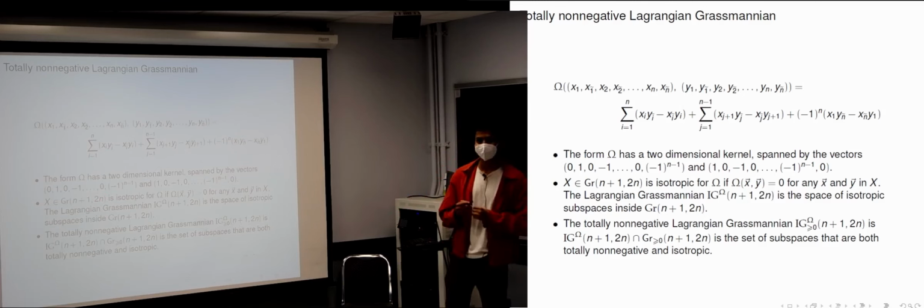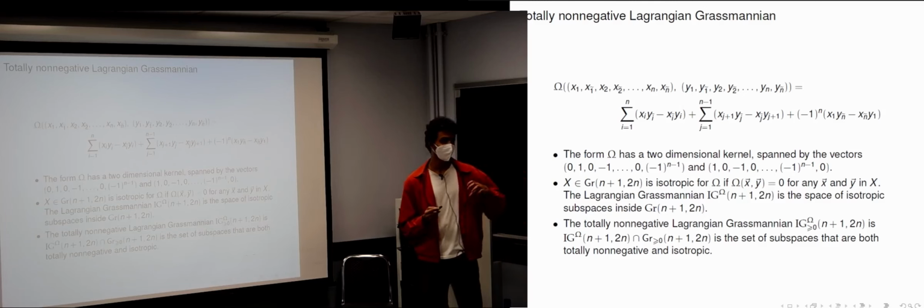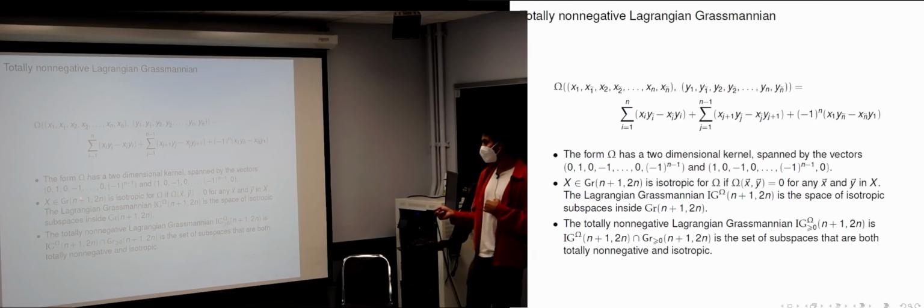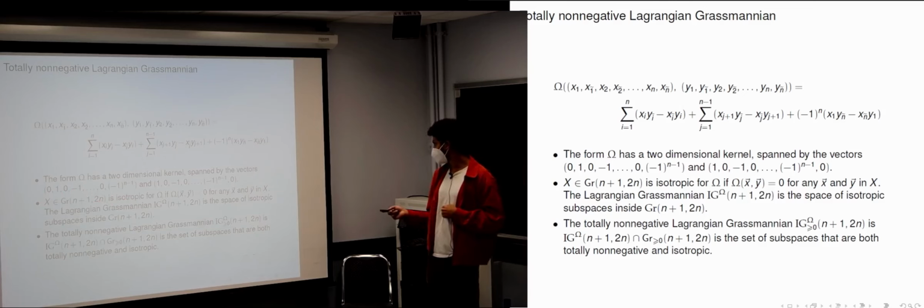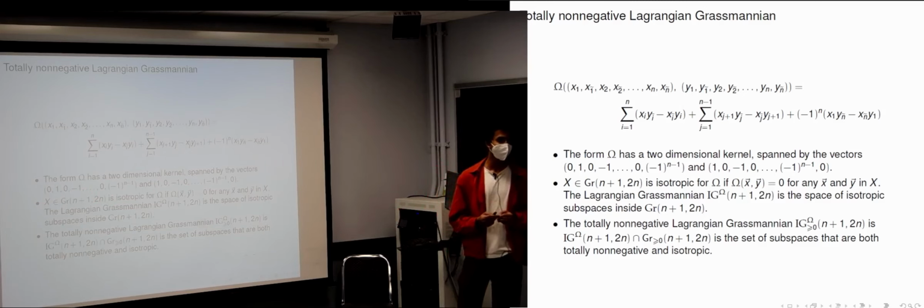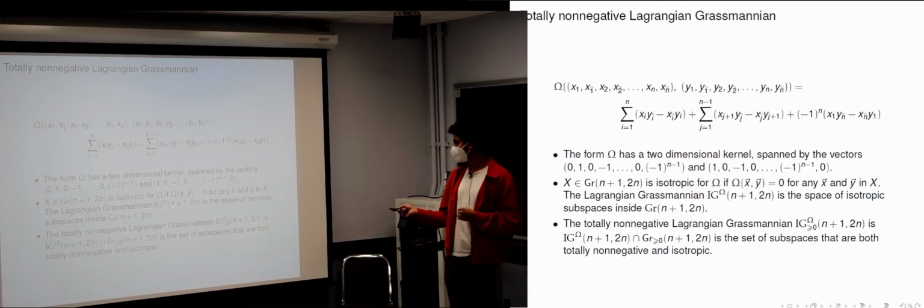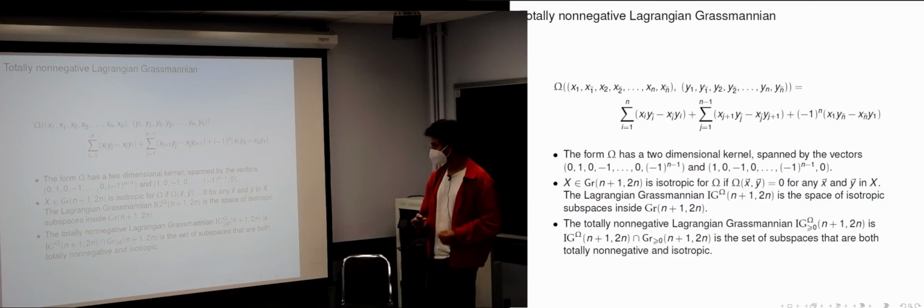You can have at most half the dimension of the space as the dimension of an isotropic subspace. So if you want to get n plus 1 when you pull back along the quotient map, then you must be putting in both these vectors in the kernel. So when you quotient out, you lose these two vectors in the kernel and you have something that's actually half dimensional. So that's why we are calling it the Lagrangian Grassmannian.